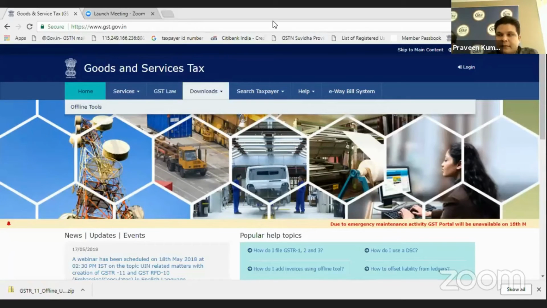No, your screen is not shared. Share screen.